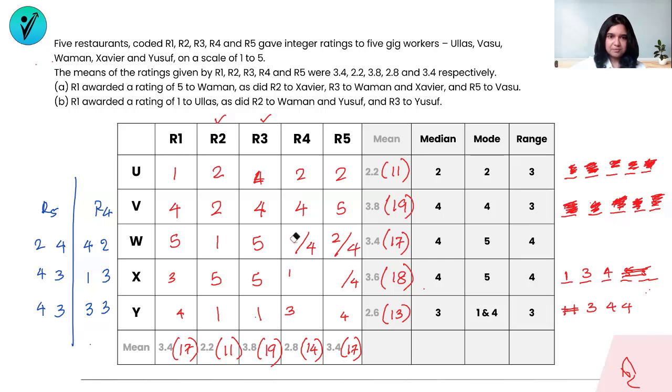That is the first case of R4. And therefore, if 2 is eliminated here, 4 stays here. The 4 will go out from here and 2 will remain over here. So we have 2, 4, and 4. That's the first case of R5 as well.